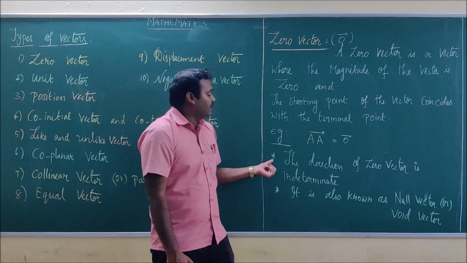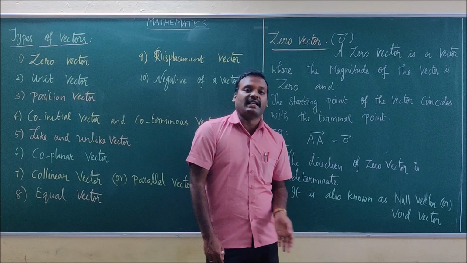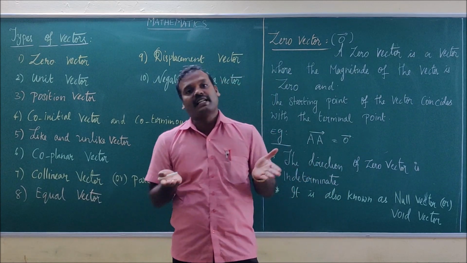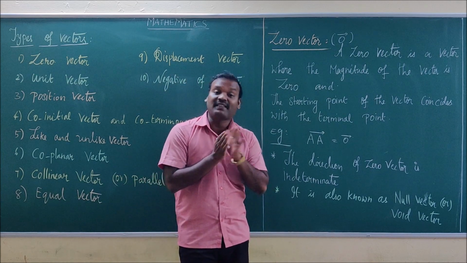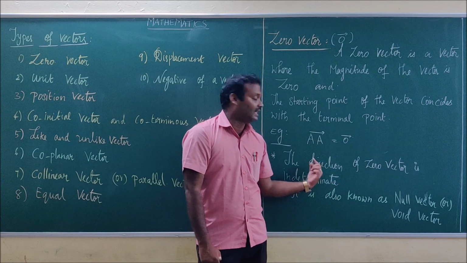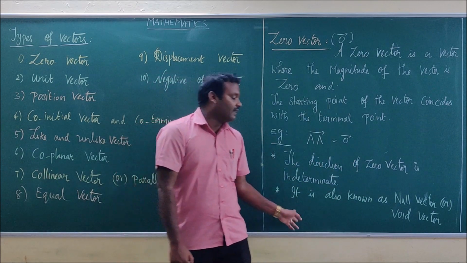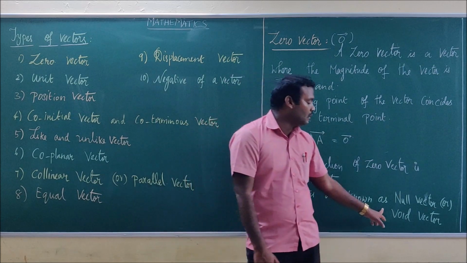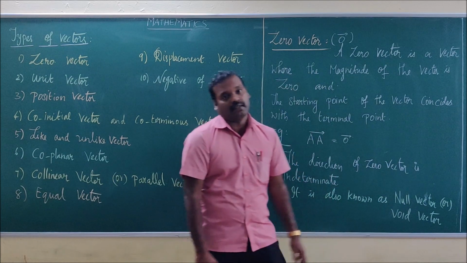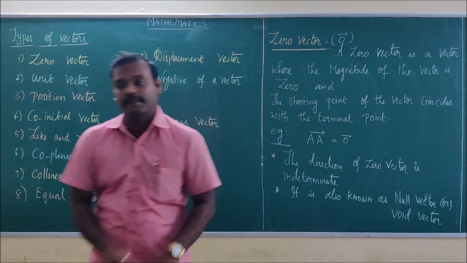Next step. The direction of the zero vector is indeterminate. That is, it can be an arbitrary direction. Arbitrary direction means there won't be any specific direction. That is why I have insisted on indeterminate. The direction of the zero vector is indeterminate. Next step. The zero vector is also known as null vector or void vector. Okay. So next we are going to see the definition for unit vector.